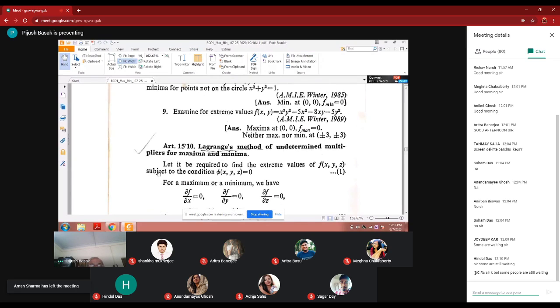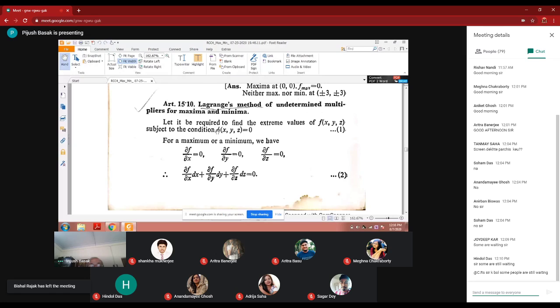What is the theory? Our problem is required to find the extreme values of function f(x, y, z) subject to some condition phi(x, y, z) is equal to 0. So you have to maximize or minimize a quantity f(x, y, z), but an additional condition will be given. In that case, you have to apply the Lagrange method of multipliers for maximum.